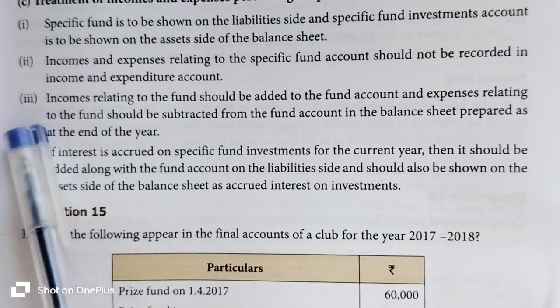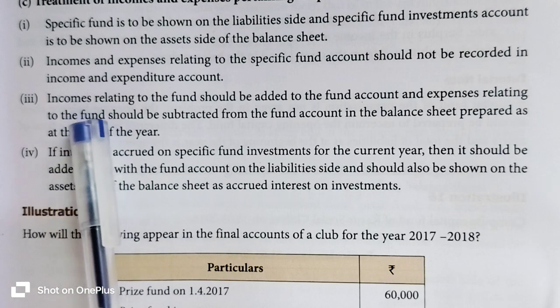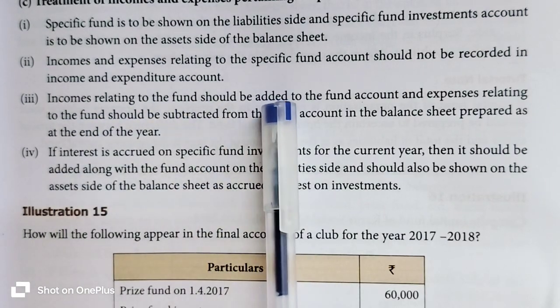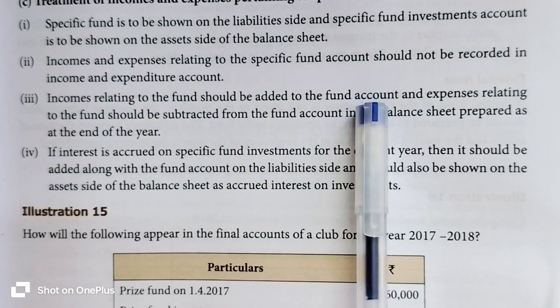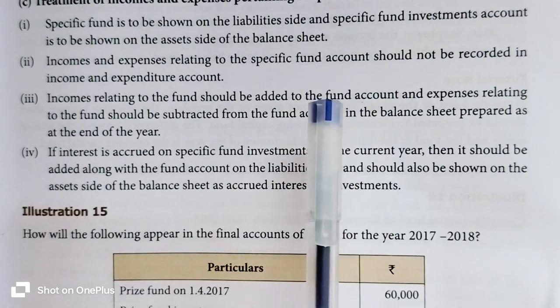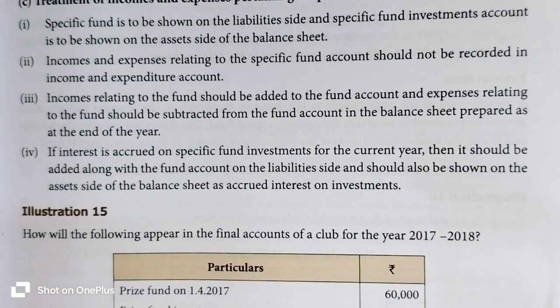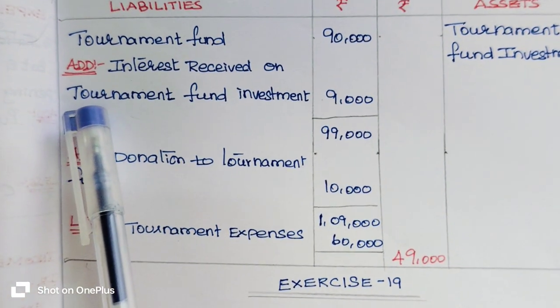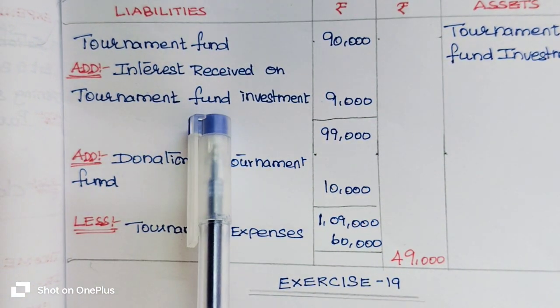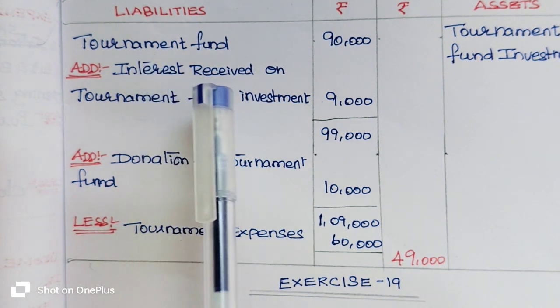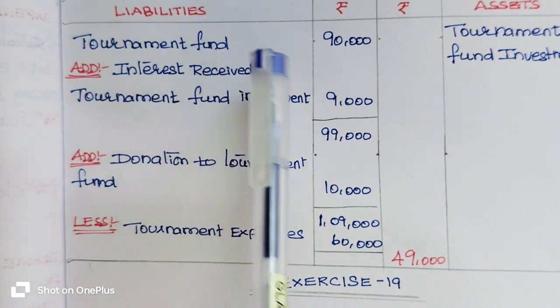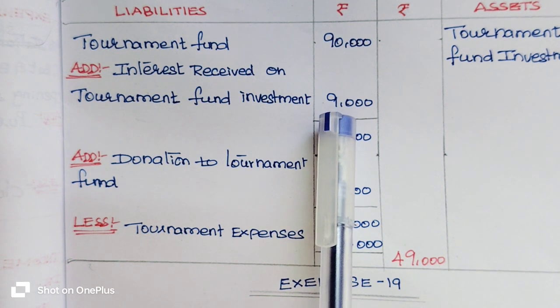Listen here, income related to a fund should be added to the fund account on the liability side of the balance sheet, okay. So here you received interest on tournament fund. So you have to add that income with the tournament fund on the liability side. Then